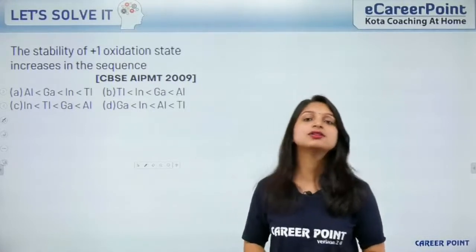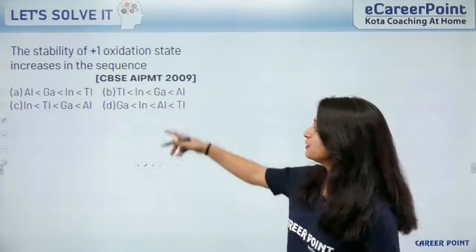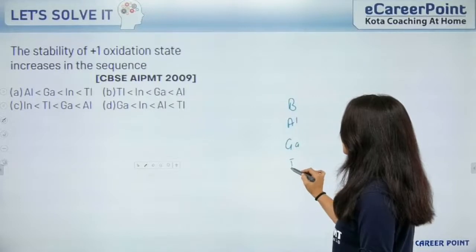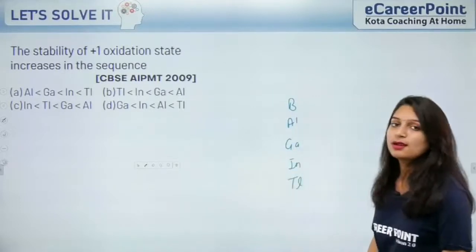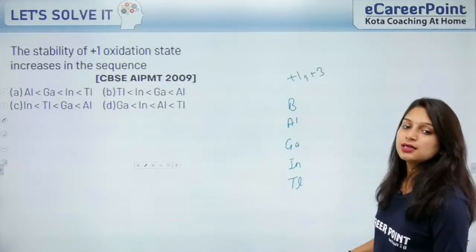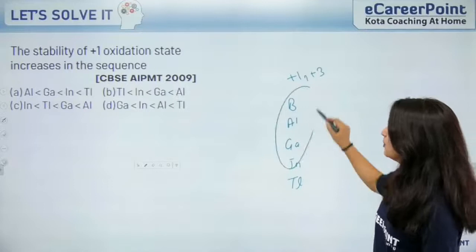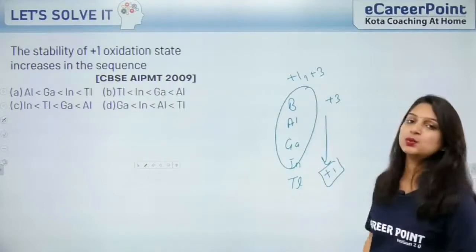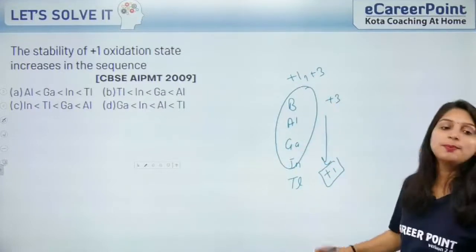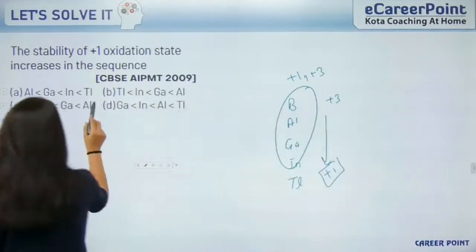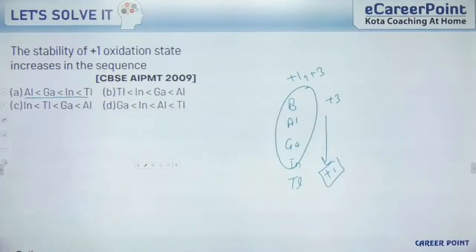In the boron family, boron, aluminium, gallium, indium and thallium, they can exist in +1 and +3 oxidation states. The elements higher in the group will exist in +3 form and lower in the group will exist in the +1 oxidation state. So down the group, +1 oxidation state is more stable. So thallium will be more stable than indium, gallium and aluminium. So A option is the correct option.